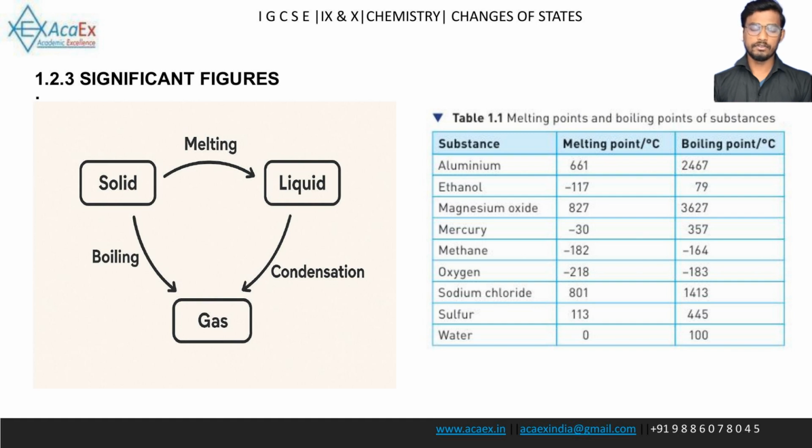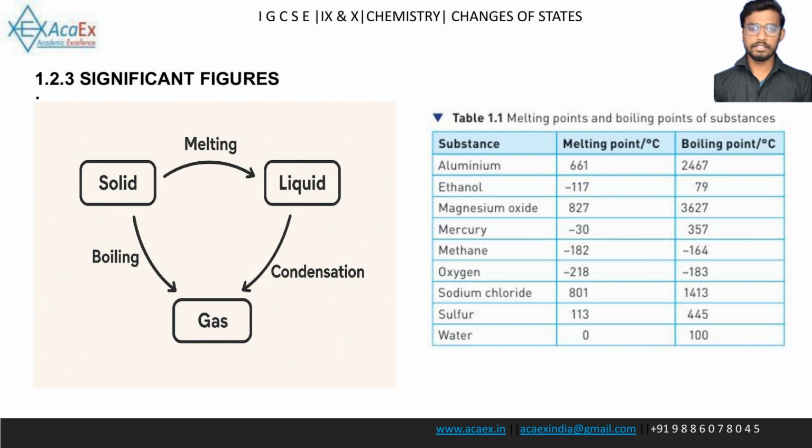Boiling point is 357 degrees Celsius. Methane. Melting point is negative 182 degrees Celsius. Boiling point is negative 164 degrees Celsius. Oxygen. Melting point is negative 218 degrees Celsius. Boiling point is negative 183 degrees Celsius. Sodium chloride. Melting point is 801 degrees Celsius. Boiling point is 1413 degrees Celsius.